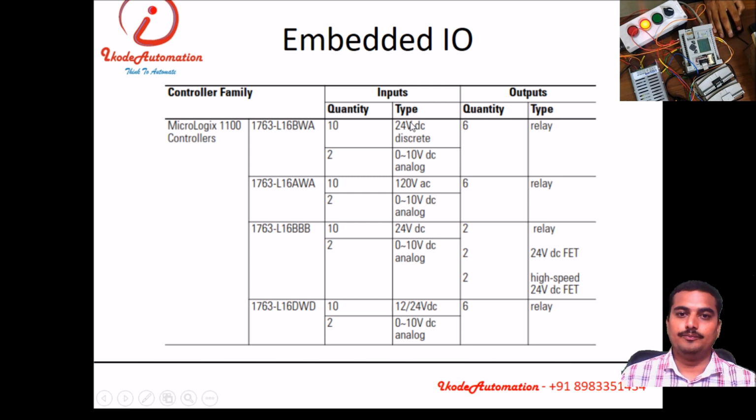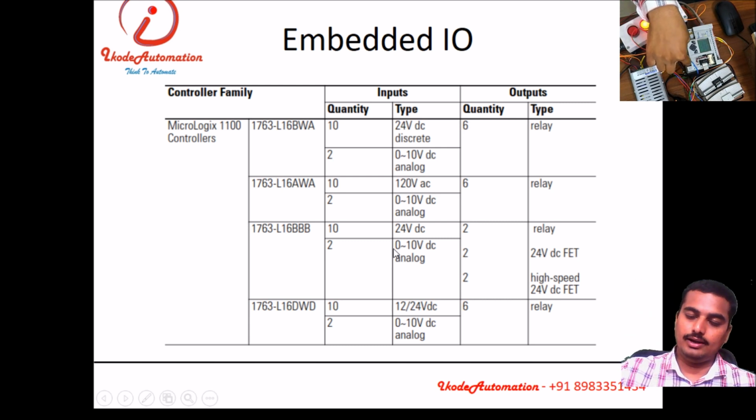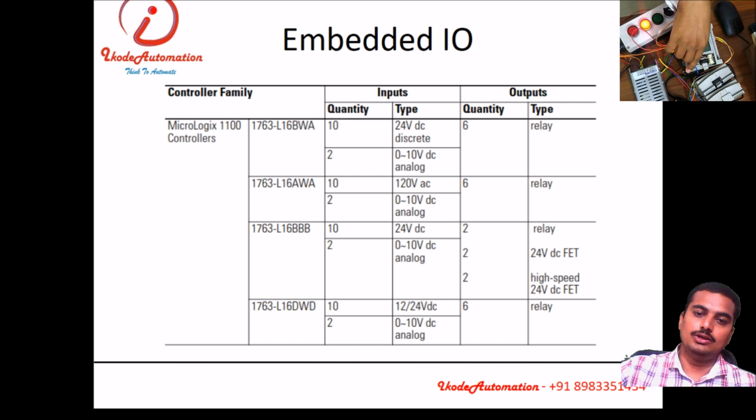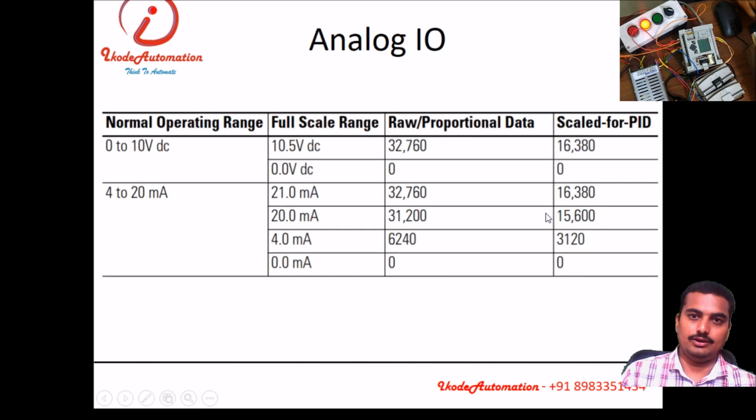Our PLC is this one, so it has 10 inputs and 2 analog inputs also. It has 2 analog inputs embedded on its base module itself, so we can directly interface 0 to 10 volt analog input to this PLC directly.